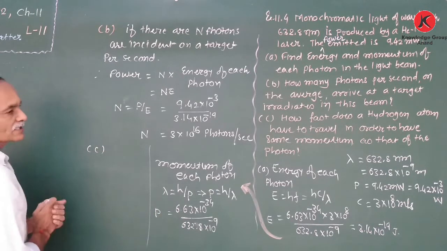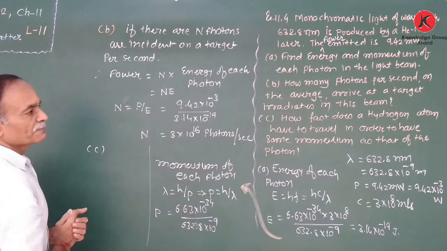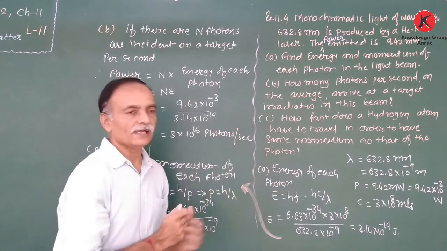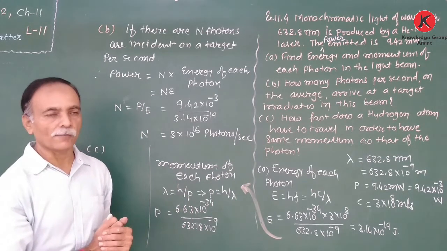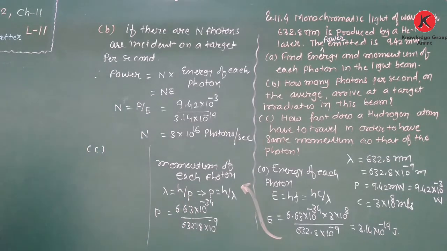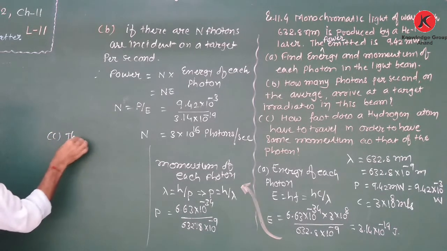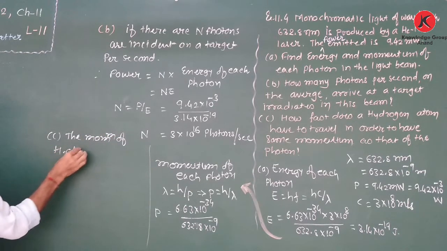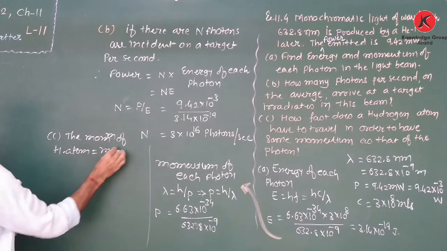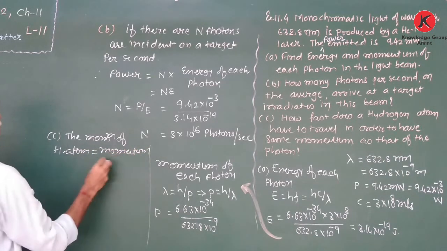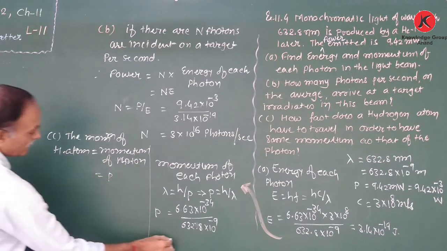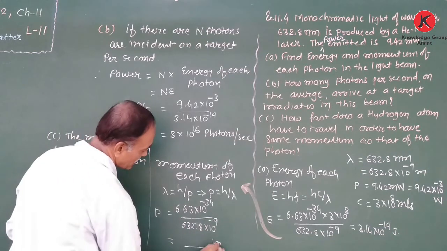Now, in the C portion, what should be the speed of the hydrogen atom in order to have the same momentum as the photon? For that purpose, the momentum of the atom is equal to the momentum of the photon, which we already found in kg meter per second.